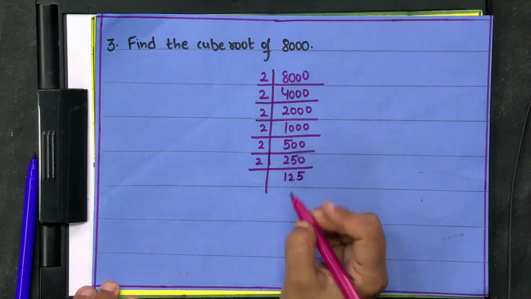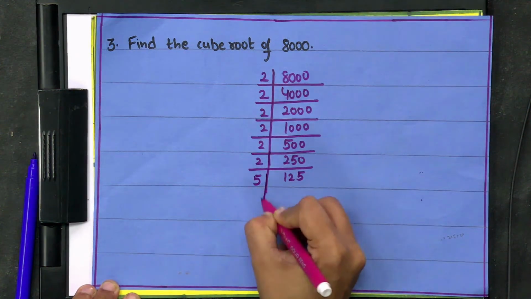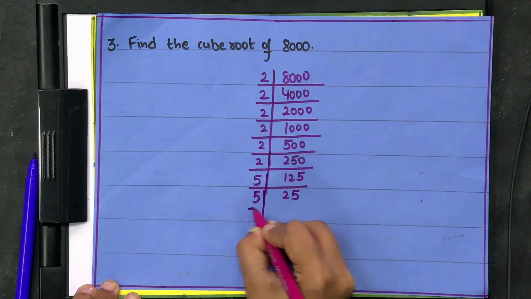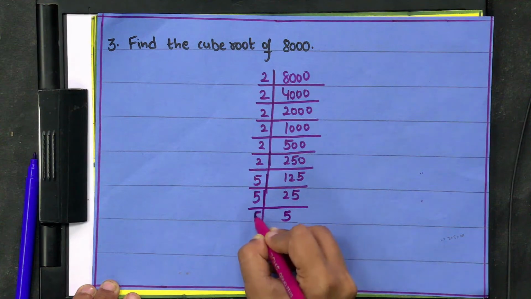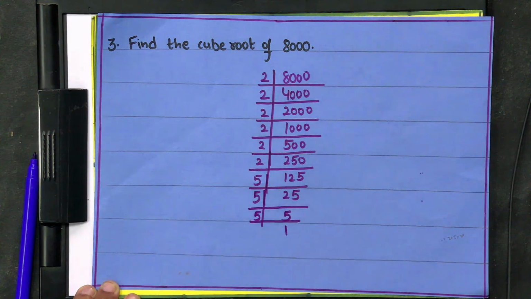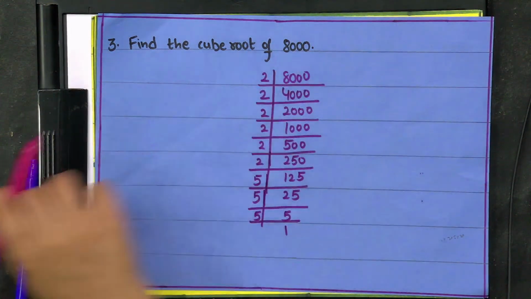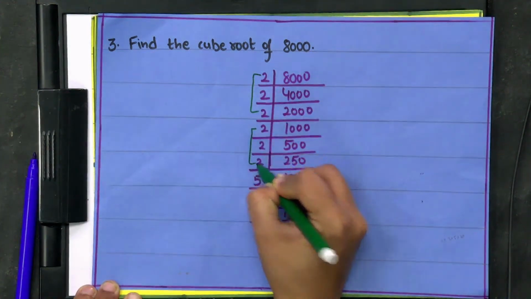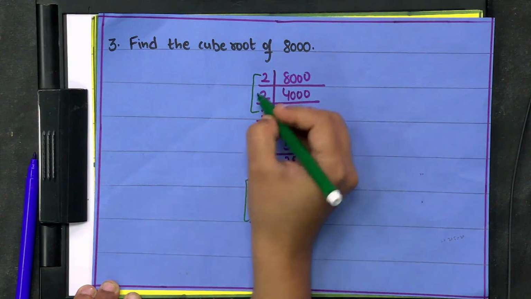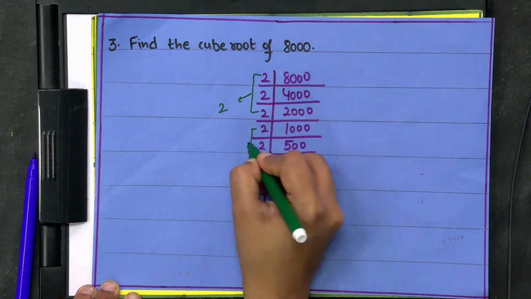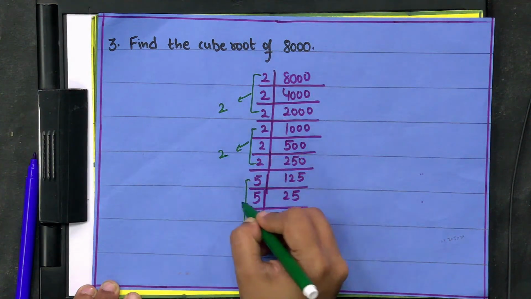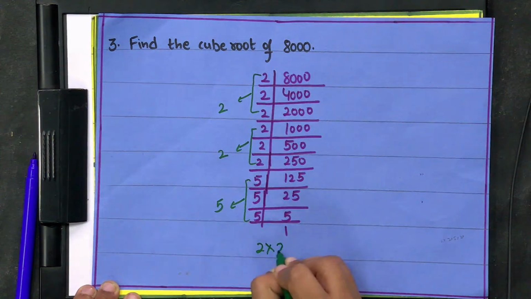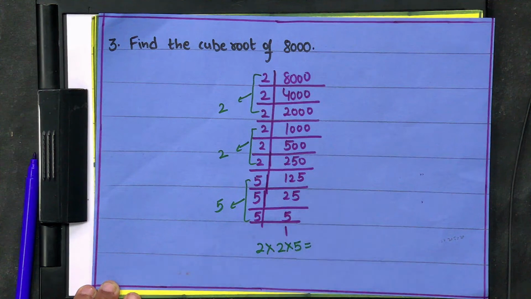Now this is divisible by 5, 25s are, 5 5s are, then you will get 1 in the last. You can see that 2 is occurring thrice, and 5 is also occurring thrice, so take out 2, 2 and 5. Multiply 2 into 2 into 5, what will you get?